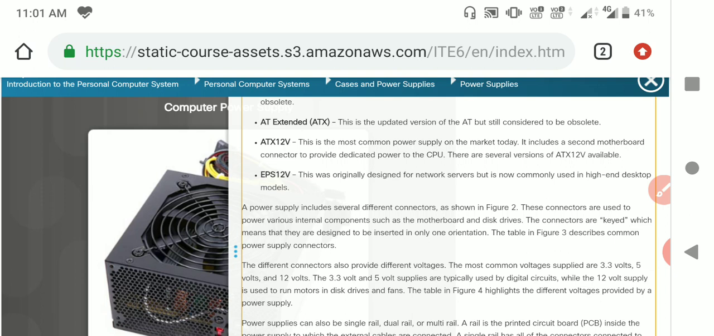The most common voltage supplies are 3.3 volts, 5 volts and 12 volts. The 3.3 volt and 5 volt supplies are typically used by the digital circuits, while the 12 volt supply is used to run motors in the disk drives and fans. In distributing the total power supply to the different devices like CPU fans, these all use up to the 12 volt power supply. The remaining 3.3 volt to 5 volt supplies are typically used for the digital circuits.